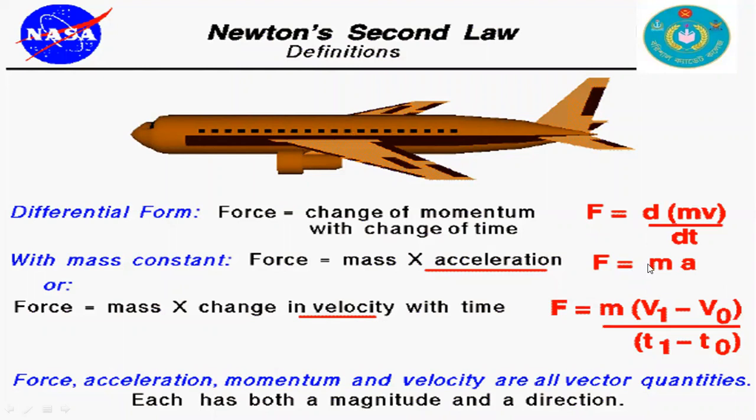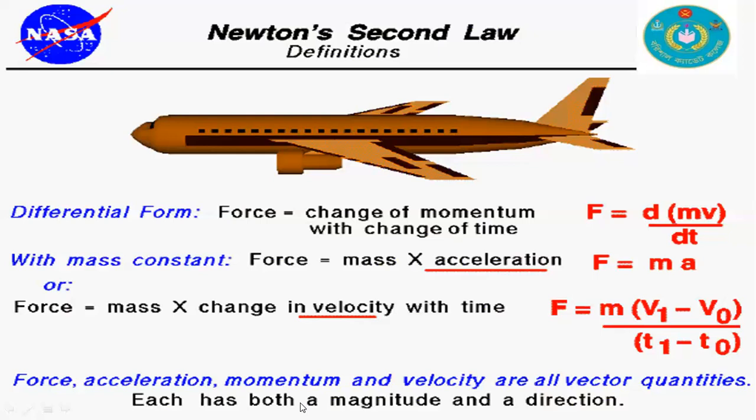Here the mass m is constant. F is force, m is mass, and the change of velocity with time is acceleration. Force, acceleration, momentum, and velocity are all vector quantities, and each has both a magnitude and a direction.